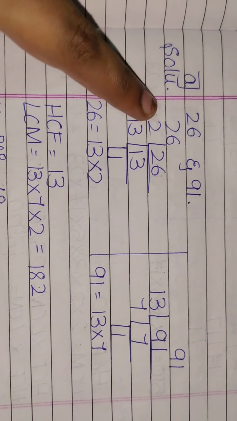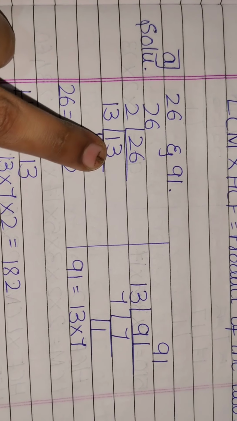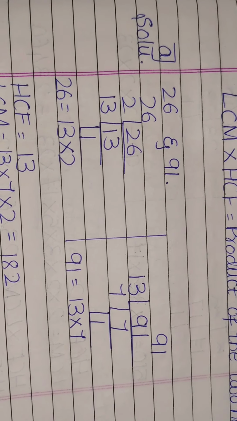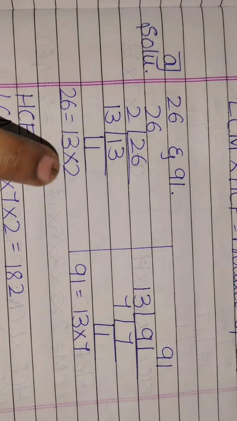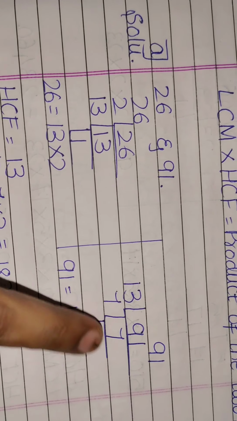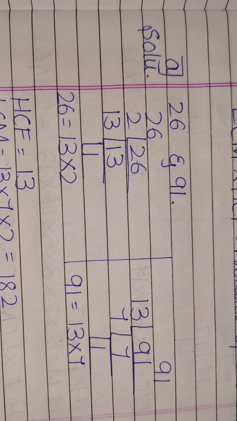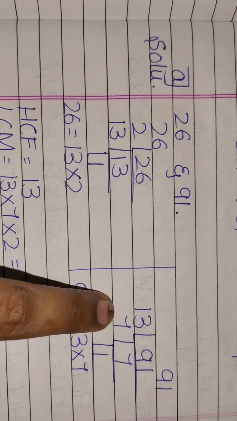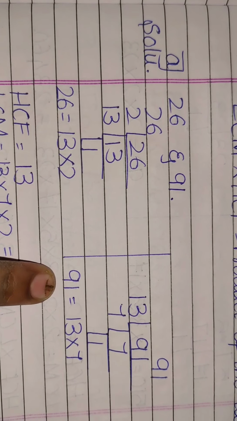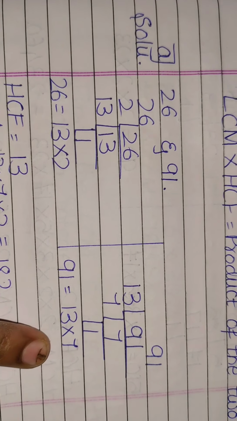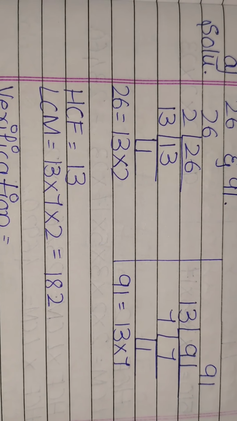26 and 91. We shall find out the LCM. 26. 2 ones are 2, 2 threes are 6, 13 ones are 13. So for 26 the factors are 13 and 2. Followed by 91. 13 sevens are, can anyone tell it to me? 91. Again 7 ones are 7. So the factors of 91 are 13 into 7. So HCF. How to find HCF?